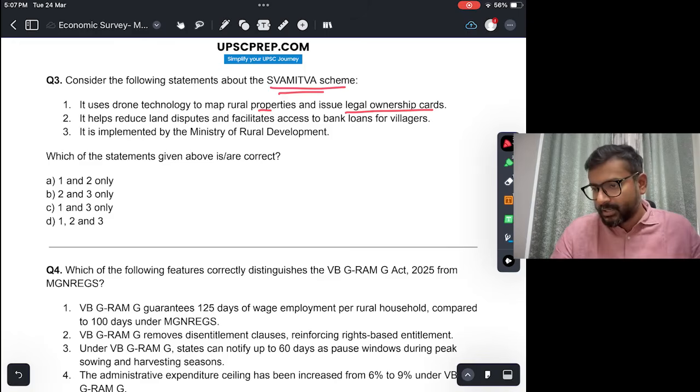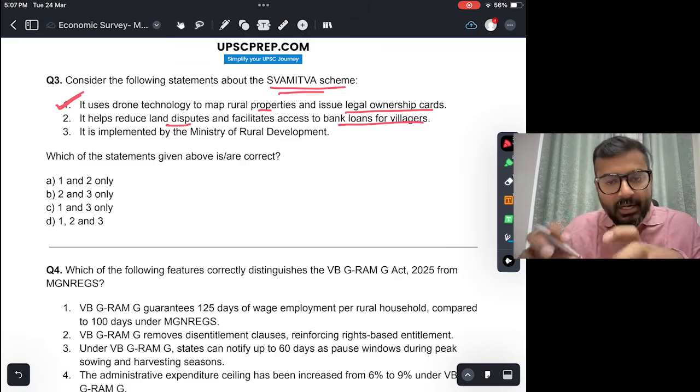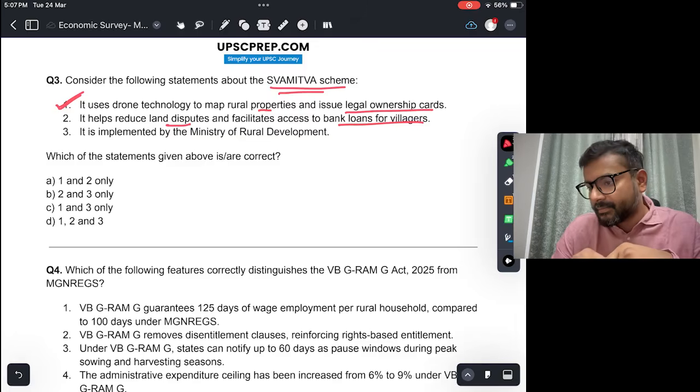This is true. ये drone use करती है. It helps reduce land disputes and facilitates access to bank loans for villages. This is also true. Once you have undisputed ownership, credit, evidence of ownership of certain lands, then of course you'll find it easier to get bank loans.